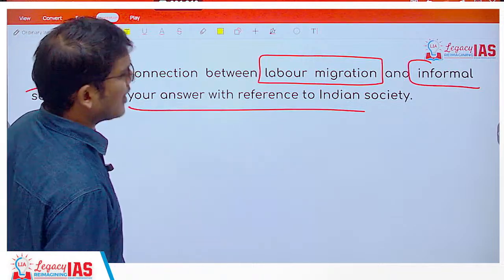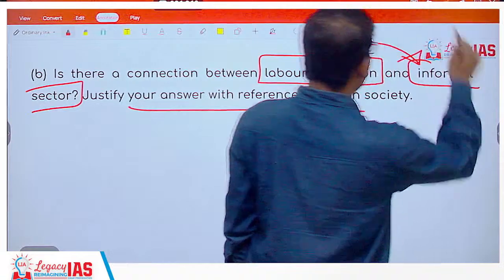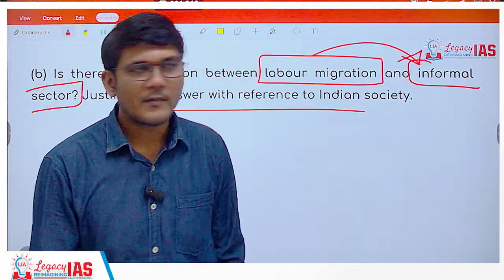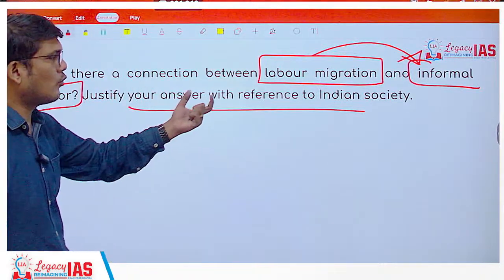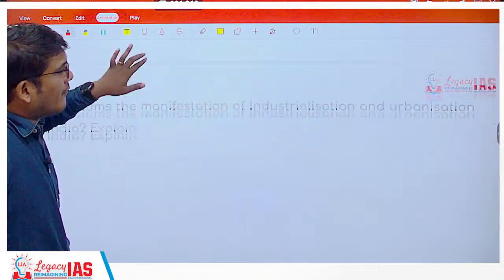As a result of which unorganized or informal sector, as a result of which what? Labor migration is linked to informal sector, of course. Not 100%, but majority of it, right? So this is what you have to mention and give examples of different states where it is more prevalent, etc.